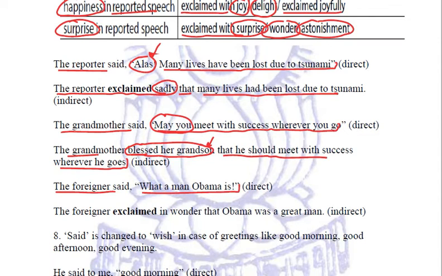Next example is the foreigner said, what a man Obama is. Now here, this is an exclamation, a feeling, a sentiment of wonder, surprise. So the same thing we are going to convey in the indirect speech, that the foreigner exclaimed in wonder that Obama was a great man. Clear?